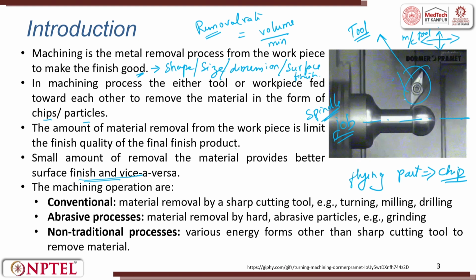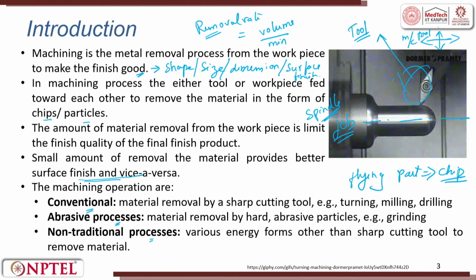Very high speeds are there. Today for the spindle speed, we talk about 1 lakh RPM. For the feed rates, we talk about 500 millimeters per minute. It's very common nowadays, right? The machining operations are classified as conventional, abrasive process and non-conventional process.